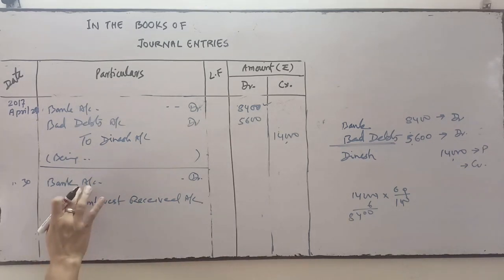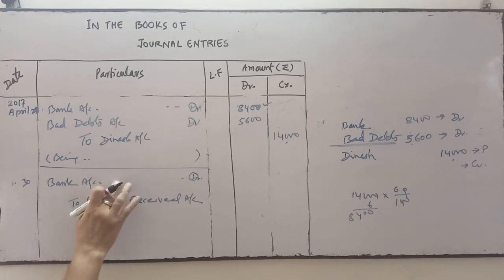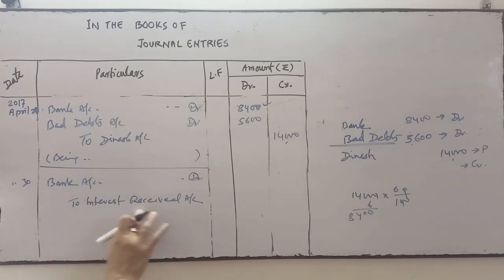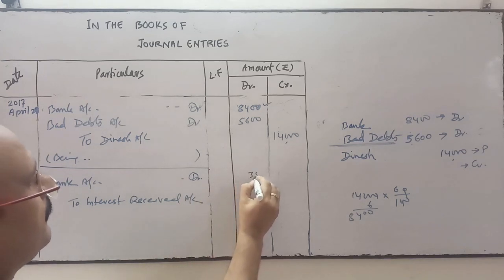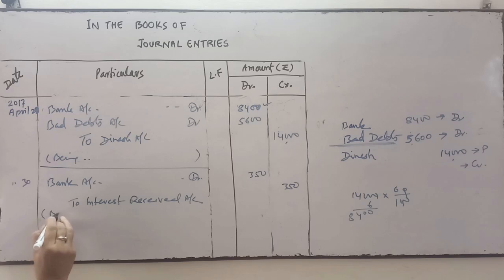Bank comes under personal account, so debit the receiver and credit the giver. Bank is the receiver of that interest, and interest comes under nominal account. All incomes and gains are credited. So this amount is 350. The narration will be very simple. Being interest received from bank.